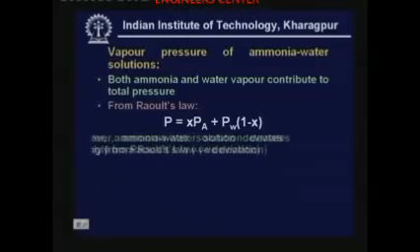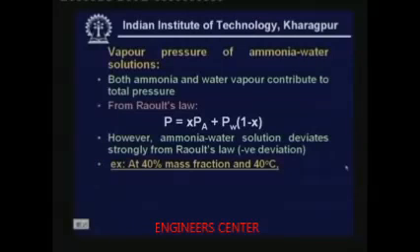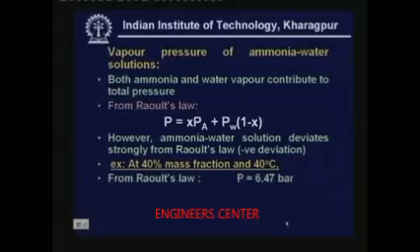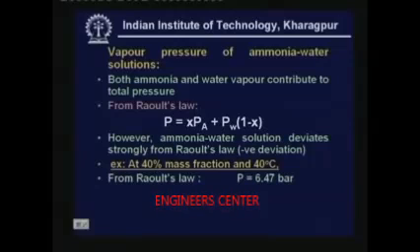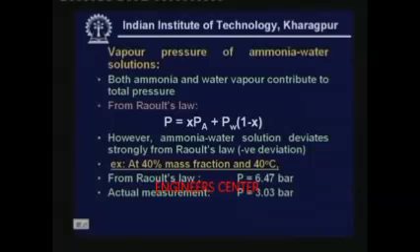But we know that the ammonia water mixture deviates strongly from Raoult's law in a negative manner. So, you cannot really use the above expression when the concentration is high. Let me give an example. At 40% mass fraction at 40 degrees centigrade, if you use Raoult's law, you will find that the total pressure is 6.47 bar. But from actual measurements, the total pressure is 3.03 bar. So, the deviation is really strong. This gives an activity coefficient of less than 0.5.